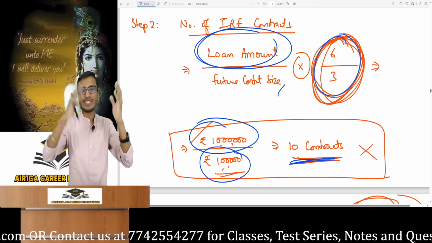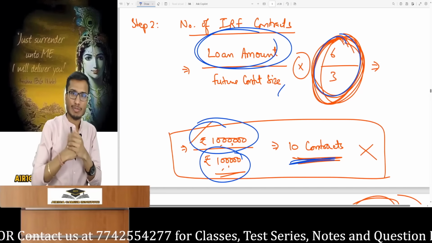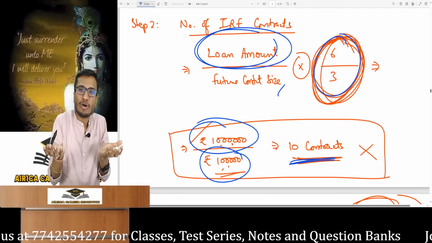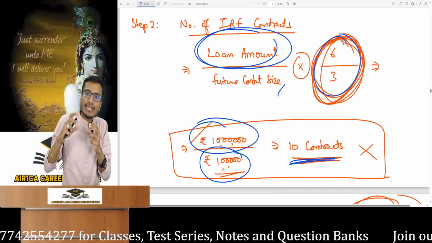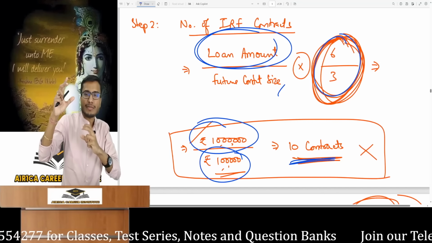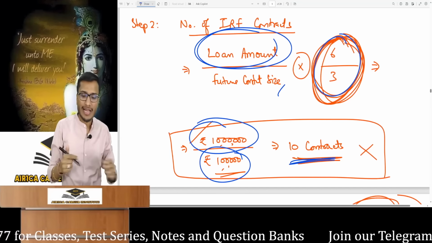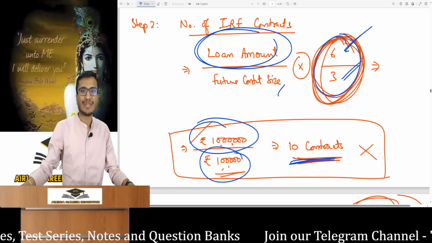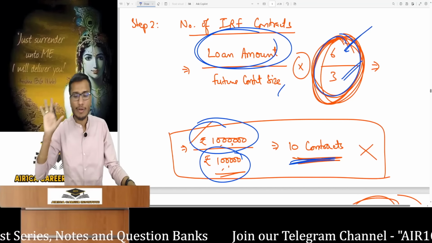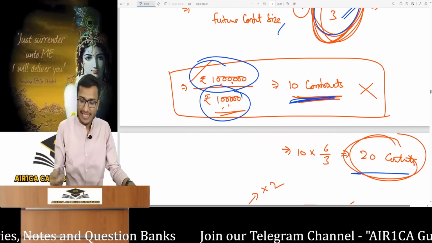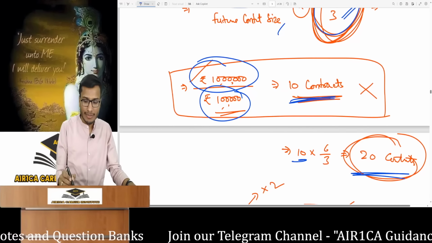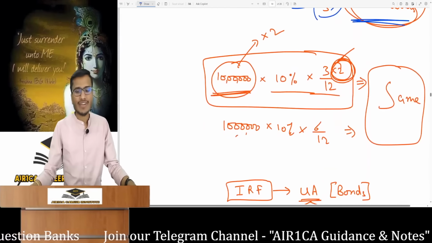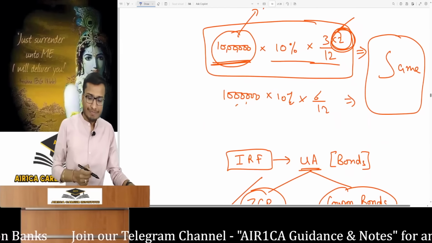I need a loan for 6 months, so I have to pay interest for 6 months. The future contract is for 3 months. So how will my 6-month hedging be possible? What should we do? After that, multiply it by the ratio of loan duration and future contract maturity, using loan duration in months divided by future contract period in months. For full hedging, the number of contracts results in 20 contracts by multiplying 10 contracts by loan duration 6 months over contract 3 months. Can you confirm this, as its logic is simple?